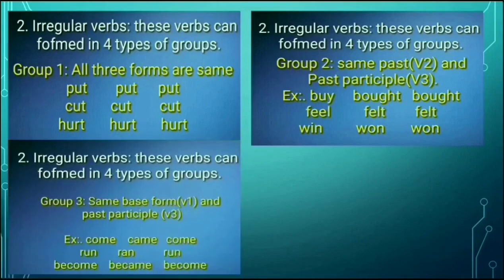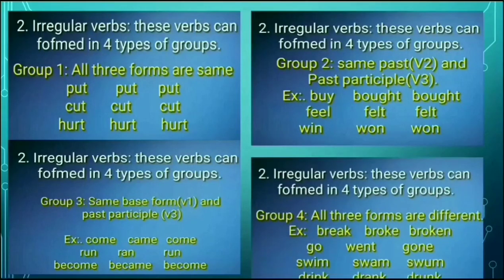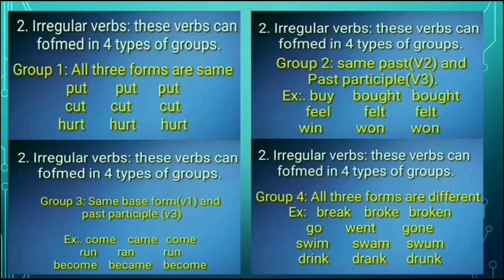Next, the third group: V1 and V3 are the same. Here V1 means the base verb. For example, come, V2 came, V3 come. Again it has the same spelling. Why? Because here it is along with a helping verb: have come, has come. Which one is that? V3. Likewise, run, ran, run. Become, became, become. Next, the last group: all three forms are different. For example, break, broke, broken. Go, went, gone.